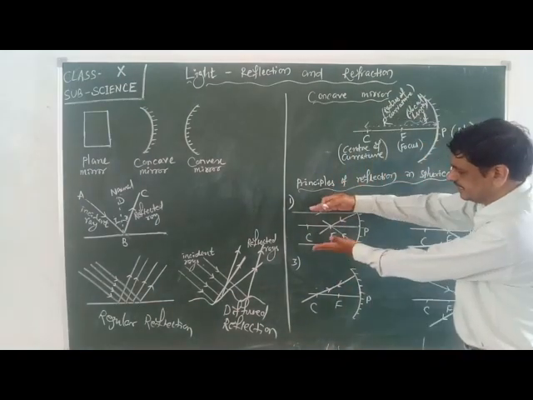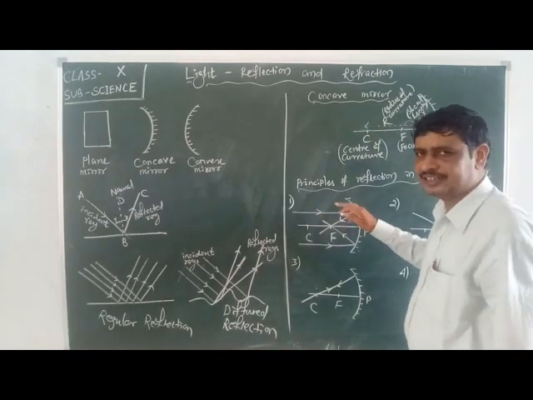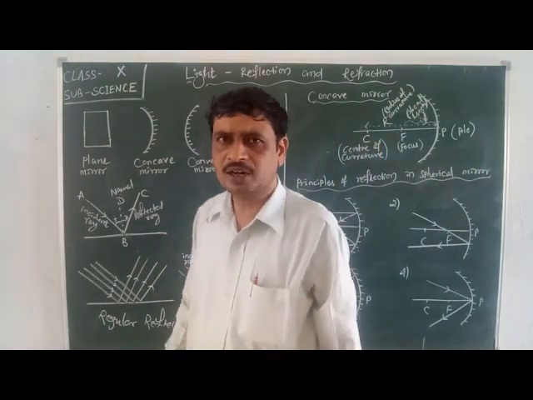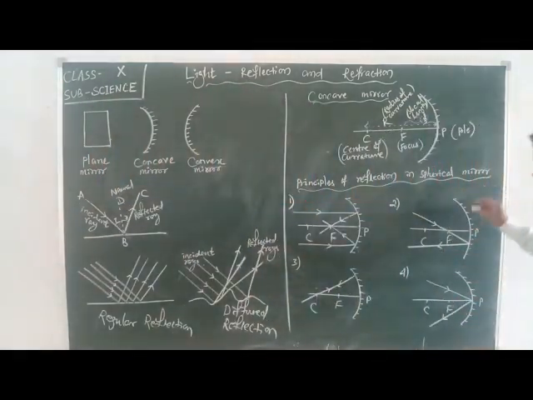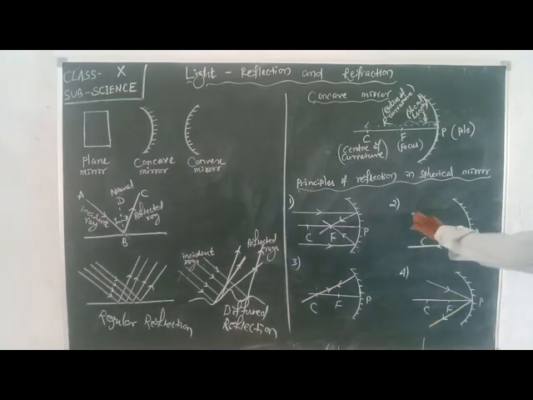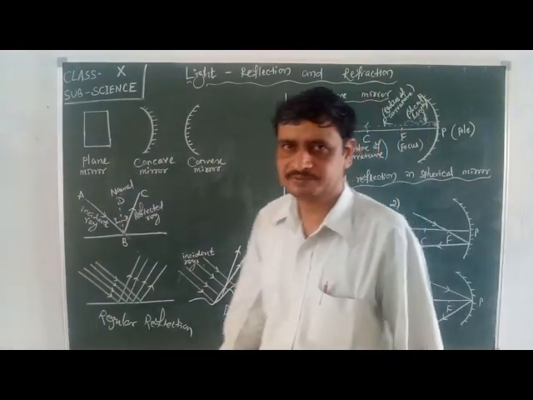When the incident rays are parallel with the principal axis, then after reflection, they all will pass through the focus. Second, when the incident ray is coming through the focus, then after reflection, it will be reflected parallel with the principal axis.